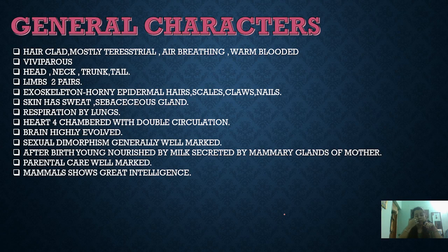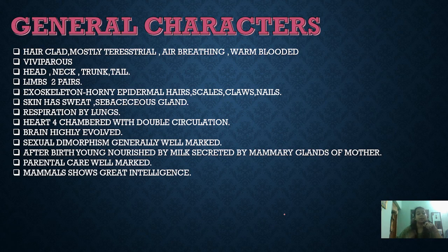So mammals are also the terrestrial animal, and aves' body was covered with the feather. But what is the characteristic feature of the mammal is the hair. So the body of the mammals are covered by hair. Exceptionally, certain mammals don't have hair, but the majority of the mammals have hair. Second most important feature about the mammals is the presence of mammary gland. These are the two important features which distinguish the mammals from the other classes.